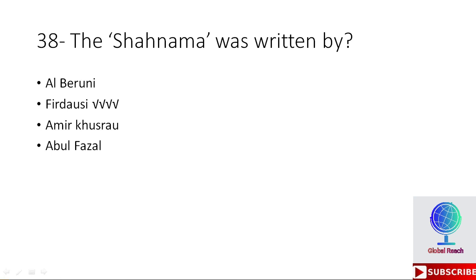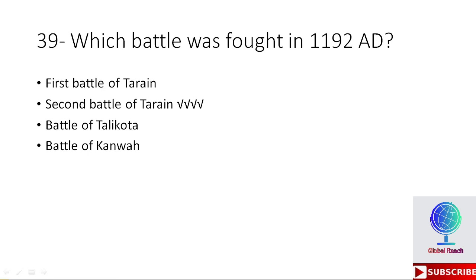Okay, 39th MCQ is, which battle was fought in 1192 AD? Options are First Battle of Tarain, Second Battle of Tarain, Battle of Talikota, Battle of Kanwa. So the right option here is the Second Battle of Tarain, fought in 1192 AD.